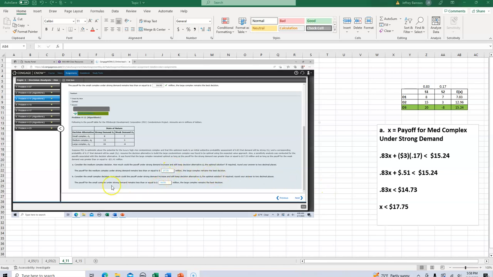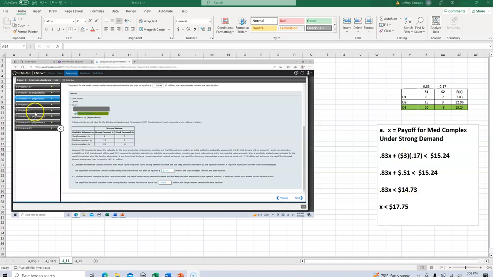And then same thing for part B. You're answering the same thing, though the small complex is the decision that you're considering, again keeping D3, the large complex, as the optimal solution. So just some quick adjustments to this inequality and you will have it.